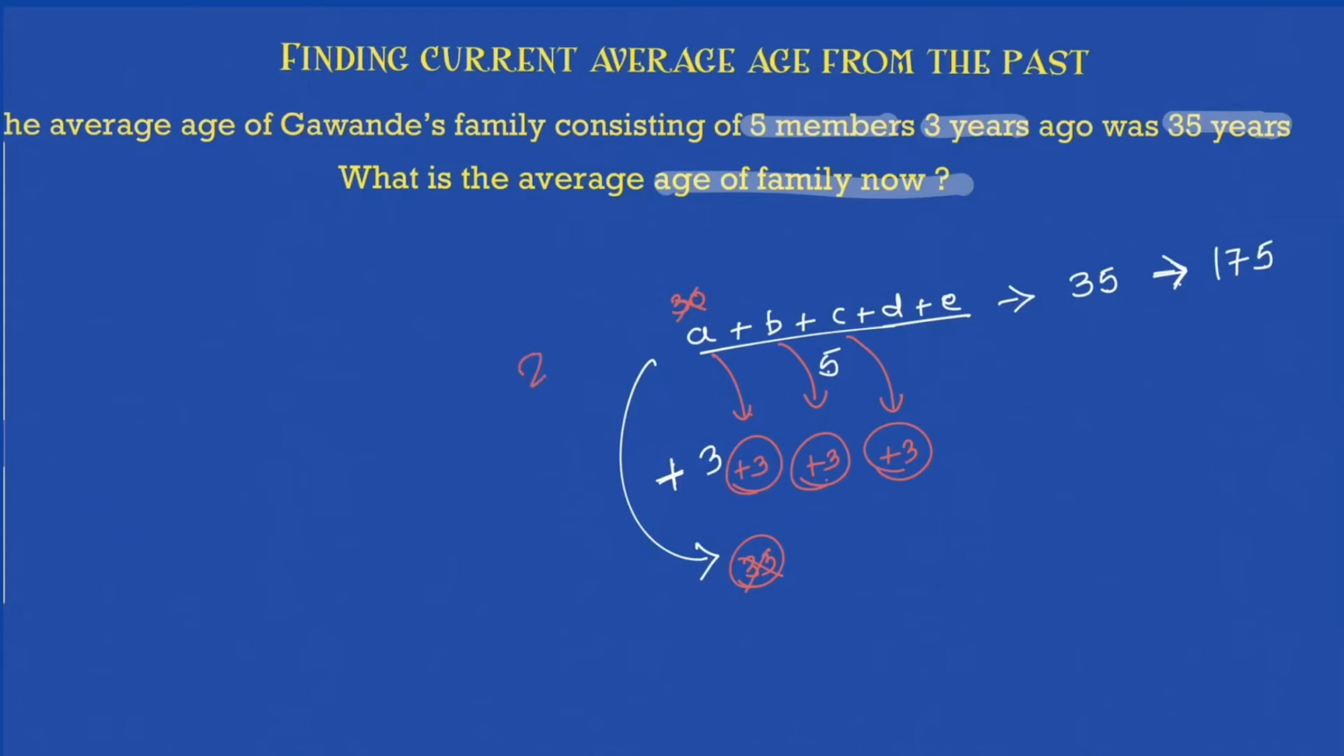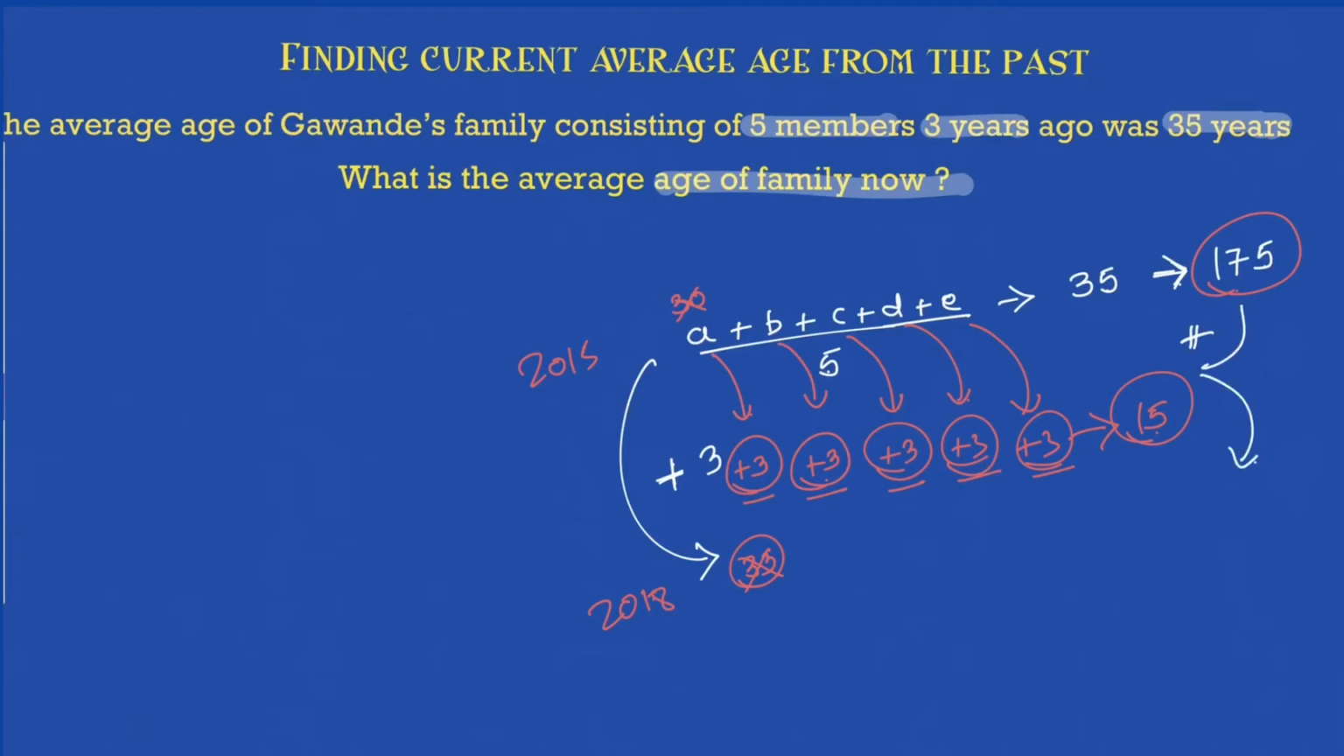If this was 2015, this is 2018, something like that. Again, D has added plus 3 and E has added plus 3 to his age. So how much have they added? All of them 3 plus 3 plus 3 plus 3 plus 3. In total they have added 15. So 175 was the sum of ages 3 years back. In 3 years they added 15. So what is 175 plus 15? That comes out to be 190.